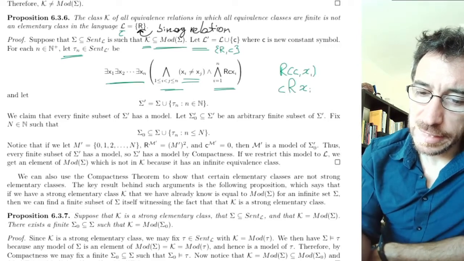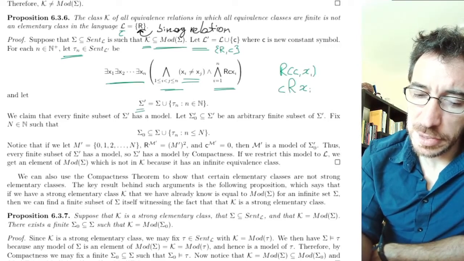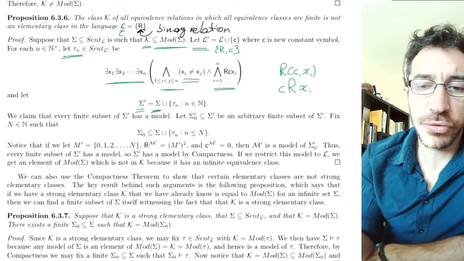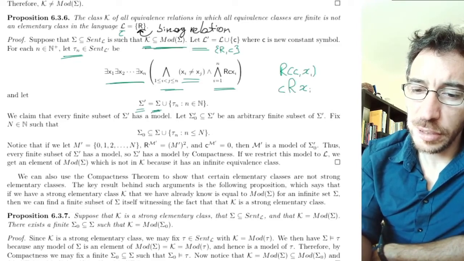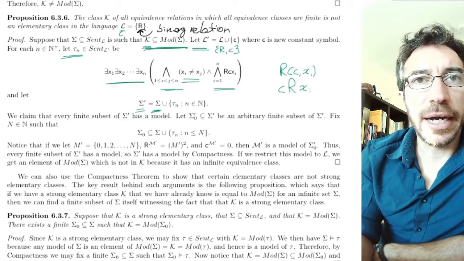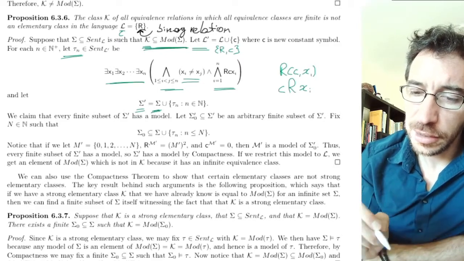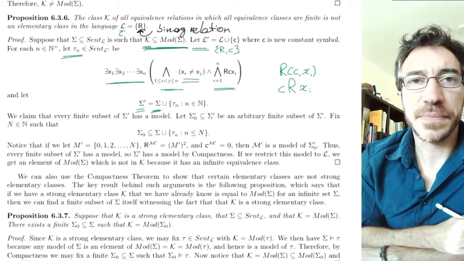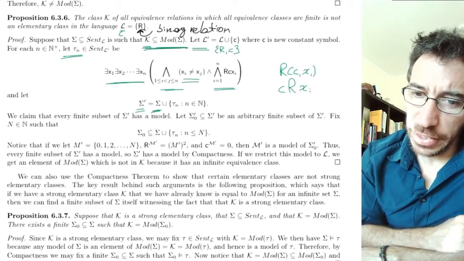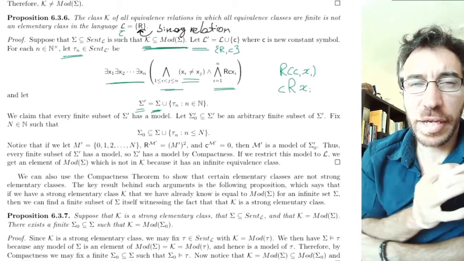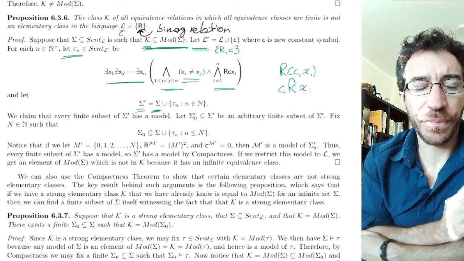And we let sigma prime now be the same set of sentences that we took before, which we were assuming, that its models contain all the models of this class K, and we add all these tau n. Okay, we still don't really know where we're going. I mean, we kind of guess it because it was a similar format as the one before.